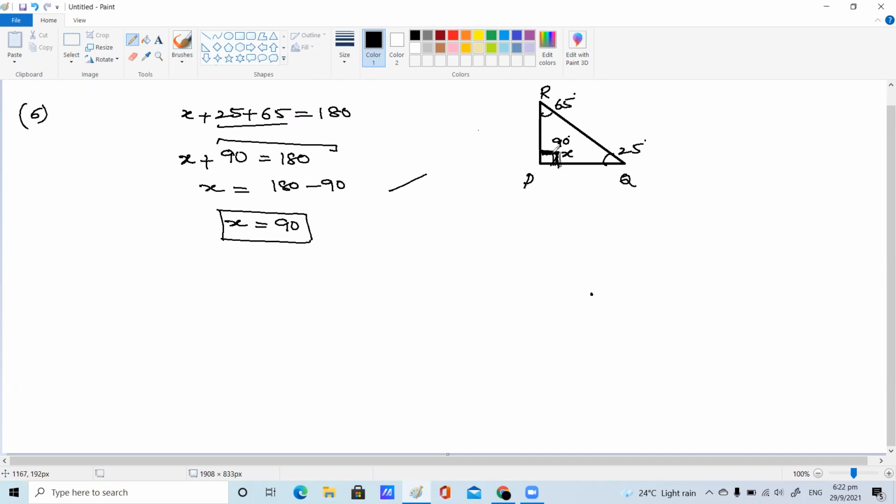Excuse me, ma'am. Raghav, ma'am, can you just tell which exercise this is? This is the last one, 6.5, sixth bit, Raghav. Okay, okay.